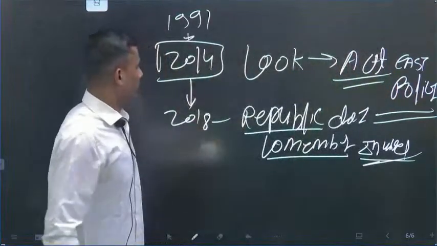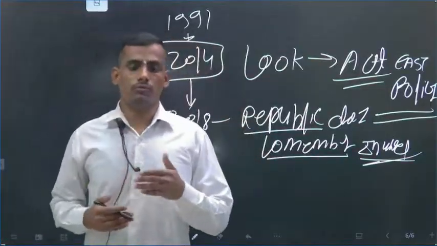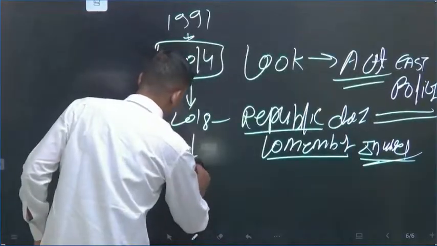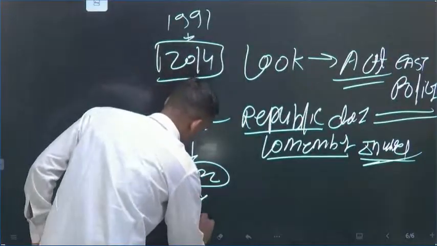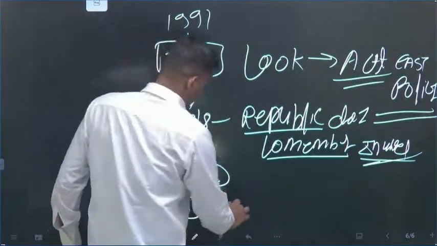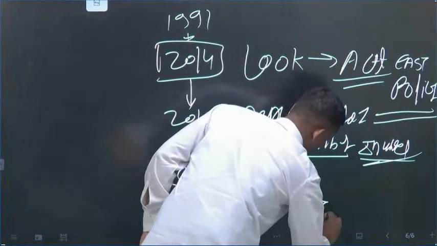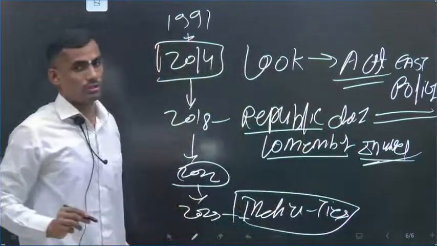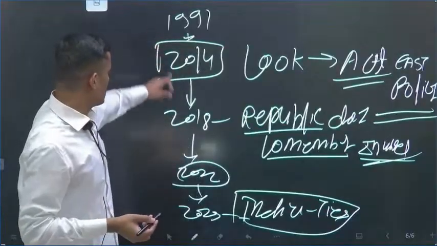Invitation given, invited. Then what happened? 2018, we set up the formal strategic engagement. In 2022, once again, strategic engagement. And in 2025, India ASEAN ties are the most important ties of the 21st century because of multiple factors. I will discuss each and every factor, but this is the sequence.